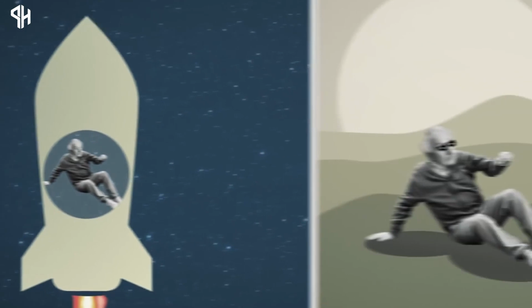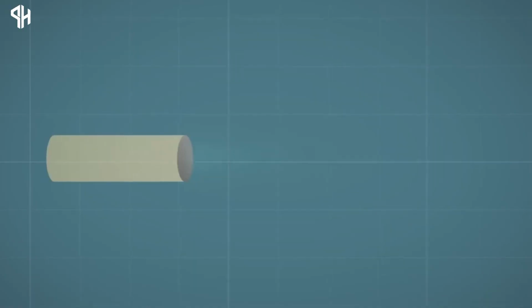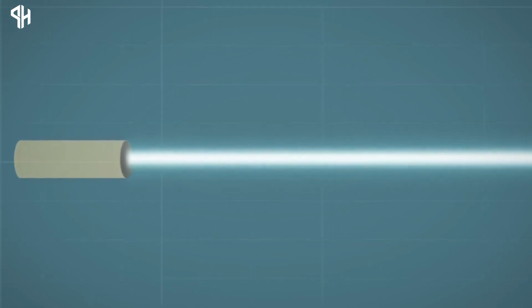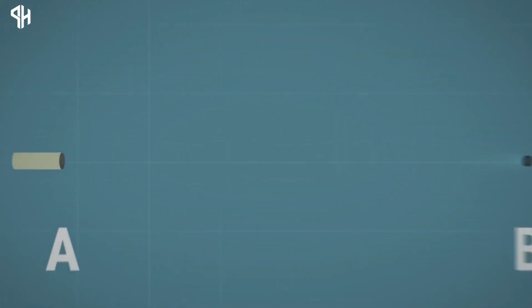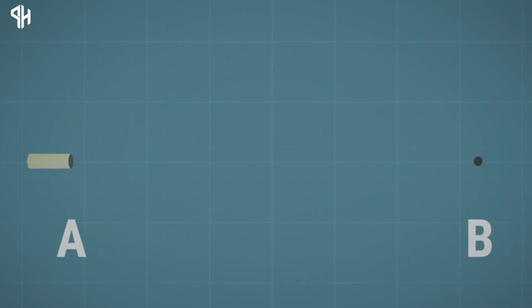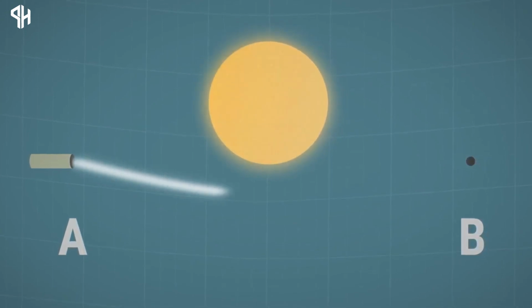Einstein's earlier theory, special relativity, postulated that the speed of light remains constant for all observers, regardless of their motion or state of rest. When considering light traveling from one point to another, from point A to point B, in the presence of a massive object like the Sun, general relativity predicted that the path of light would curve due to the Sun's gravitational field.